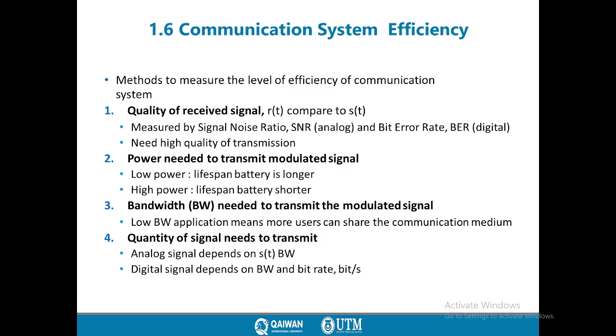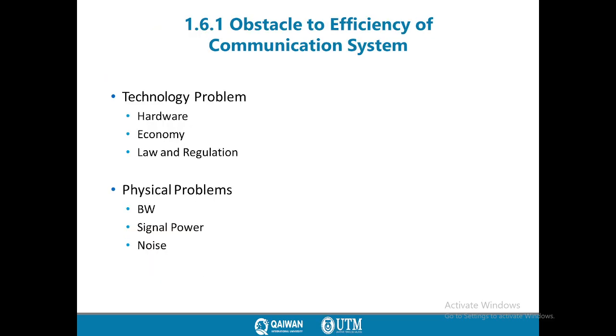Also, we have the bandwidth needed to transmit a modulated signal. Low bandwidth means more users can share the same communication system. Whenever you use lower bandwidth, it means higher efficiency for our system. Also, the quality of signal needed to transmit. Analog signal depends on the signal bandwidth. Digital signal depends on the bandwidth and bit rate, which is bits per second. So these parameters explain what efficiency is, how efficiency can be increased, and what the function of communication engineers is to improve the efficiency of any system.